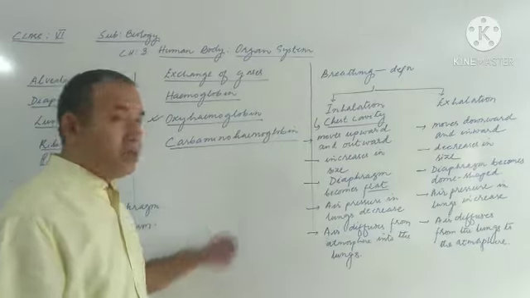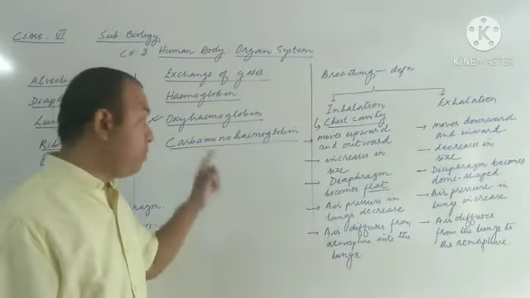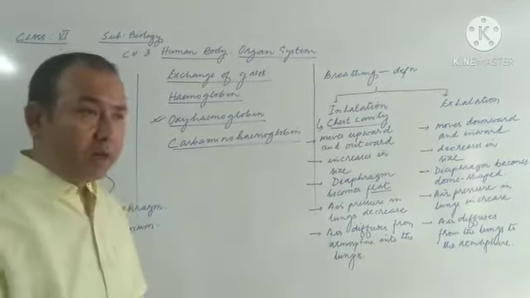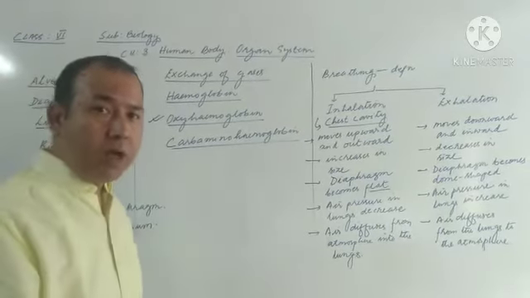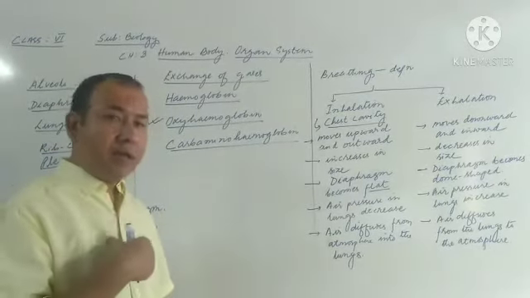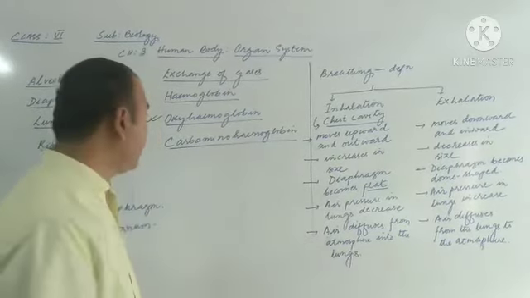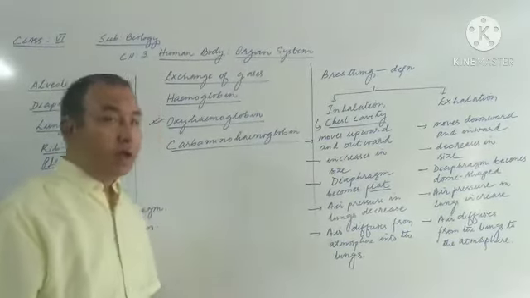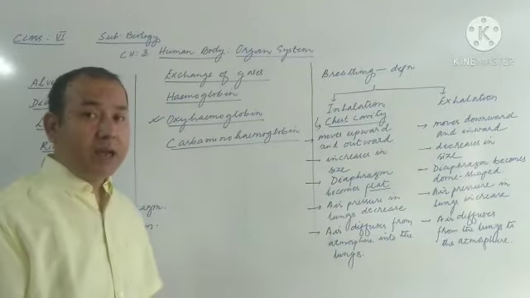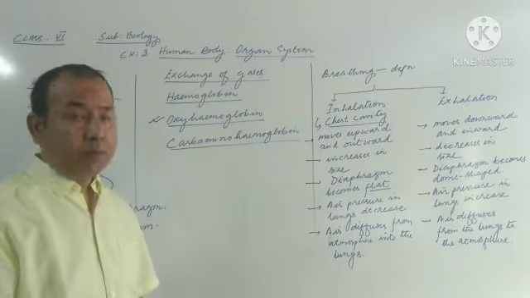After reaching the lungs, this carbaminohemoglobin splits up, releasing the carbon dioxide, which goes into the alveoli, and from the lungs it goes out to the atmosphere when we exhale. So this is about how the gases are carried during the process of respiration.